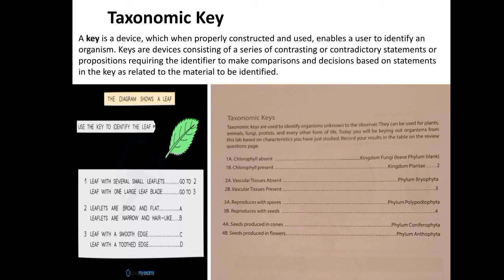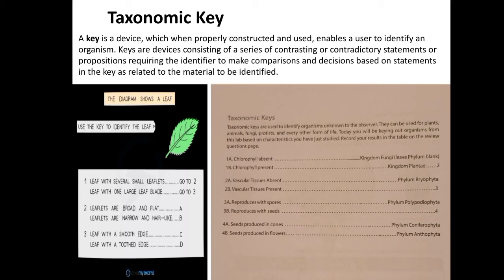Fifth point is that it should always have positive statements. Okay, so positive statements means what? Here we can see the leaf with several small leaflets, so it is a positive statement. So in the keys we will see only the positive statements, so we can't give a statement of our own.